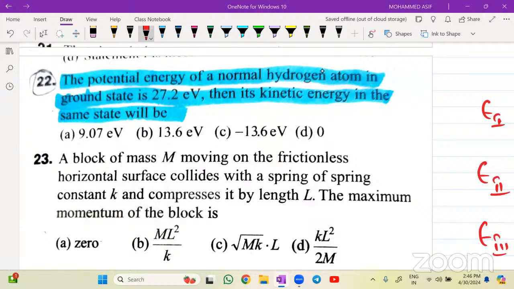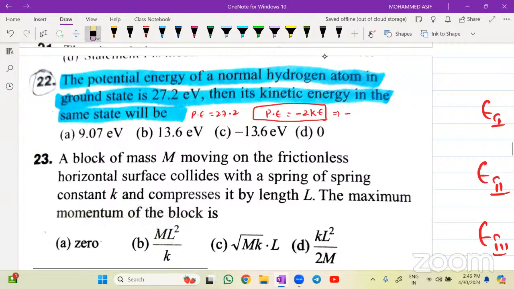The potential energy of the normal hydrogen atom in the ground state, potential energy दे रखा है, potential energy is 27.2. Then its kinetic energy, what is the relation between potential energy and kinetic energy बेटा? Potential energy is equals to minus of 2 times of kinetic energy, isn't it? So that is equals to minus of potential energy, is right now for me how much? 27.2. Am I clear? 13.6, very good. आ गया, 13.6.